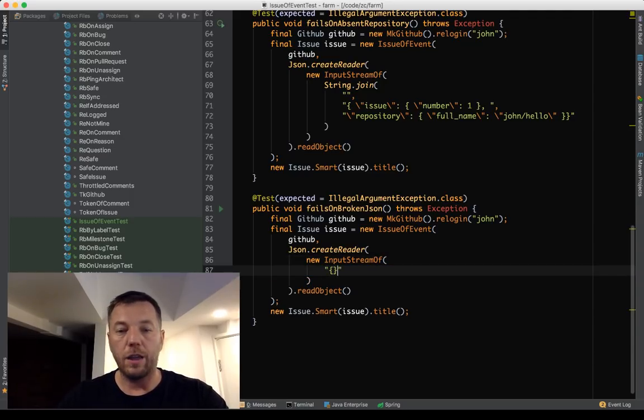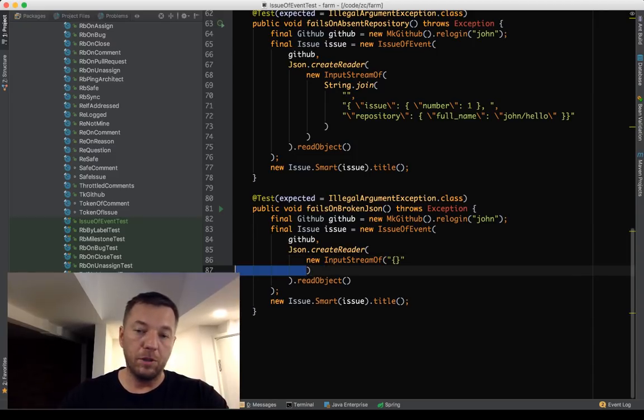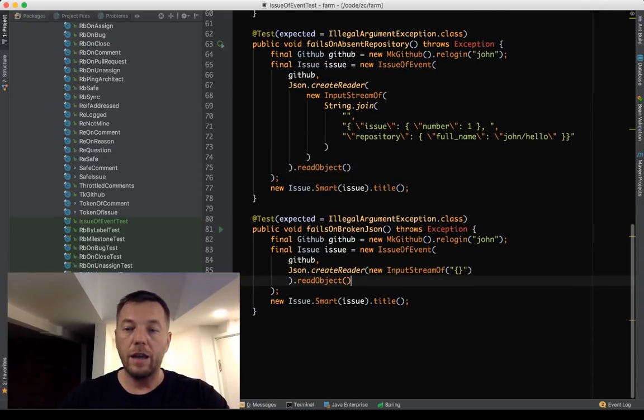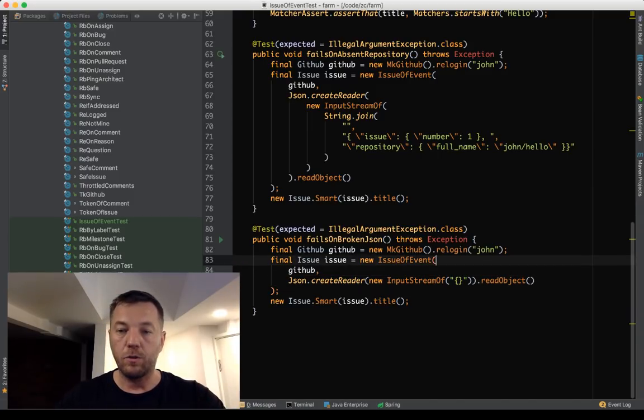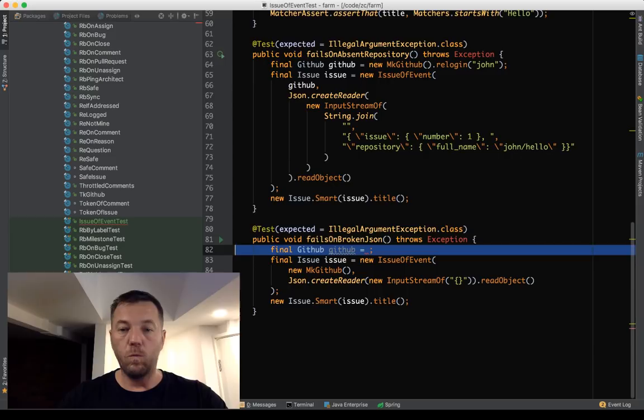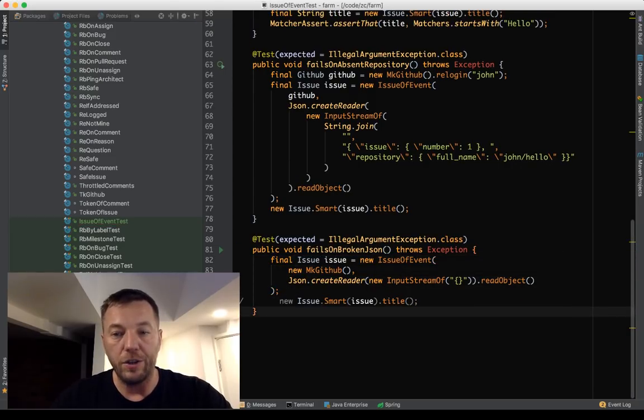The empty object, nothing. So let's say GitHub makes some mistake and, instead of the real information, they send us just an empty object. No issue data, no repository data, nothing. So we don't even need this. We can say, okay. So we are supposed to fail here, right?